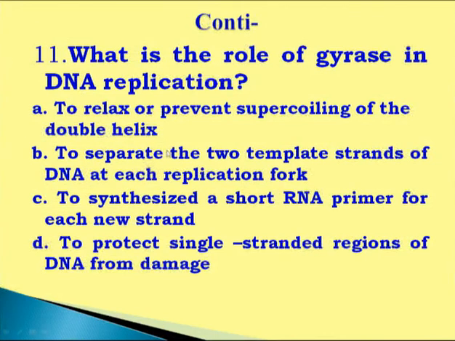This is a feature of DNA gyrase or topoisomerase 2. While B, to separate the two template strands of DNA at each replication fork, is wrong. To synthesize a short RNA primer for each new DNA strand is wrong, because the RNA primer is synthesized by primase. And to protect single-stranded regions of DNA from damage is wrong. This is done by SSB protein. So this one is correct, to relax or to prevent supercoiling of the DNA double helix.